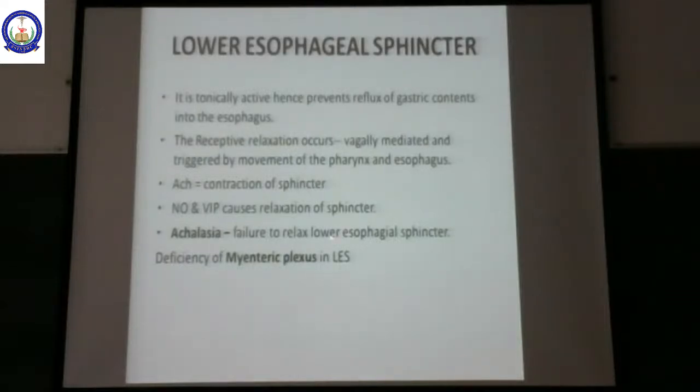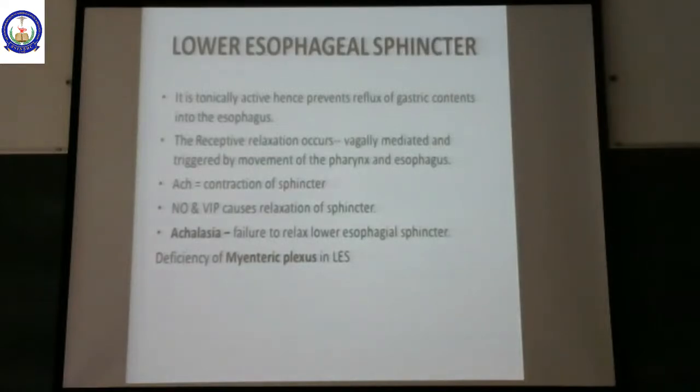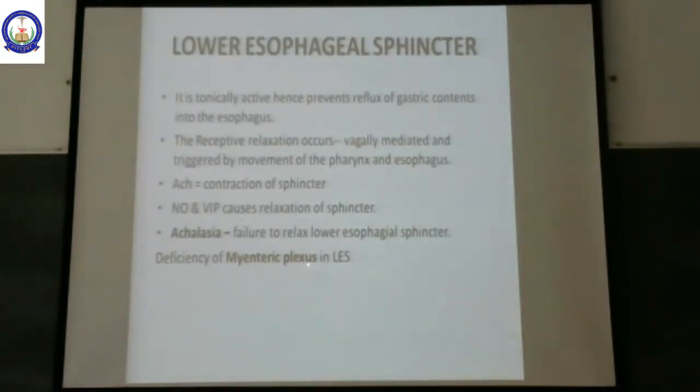When does this occur? If there is some problem in the local area. There are some plexuses called myenteric plexus. These are localized nerve plexuses. If there is a deficiency of this localized myenteric plexus in the region of the lower esophageal sphincter, then this disease will happen. So this is the speciality of the lower esophageal sphincter.